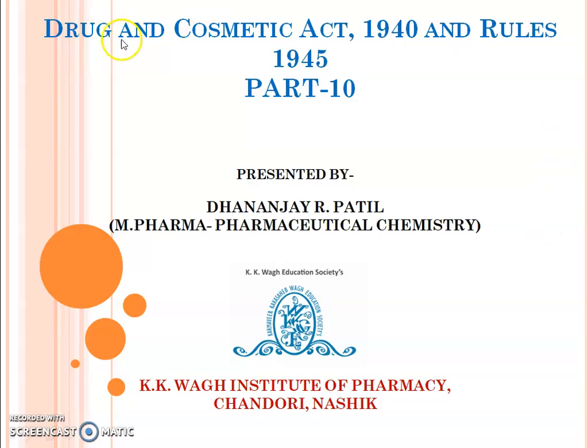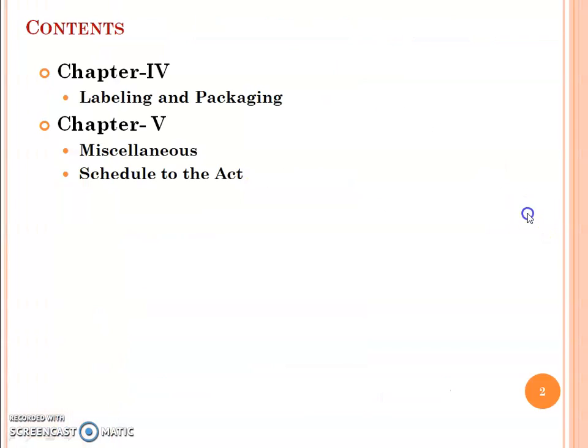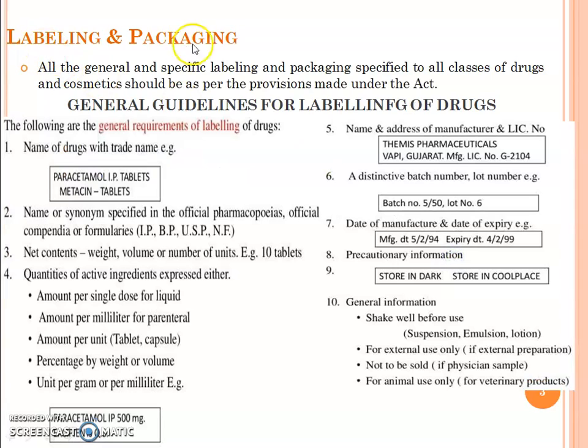Today we are going to learn about Drugs and Cosmetics Act 1940 and Rules 1945, Part 10. So in Part 10 we are going to cover Chapter 4, in which labeling and packaging, then Chapter 5, miscellaneous, and schedules to the Act. Labeling and packaging: all the general and specific labeling and packaging specified for all classes of drugs and cosmetics should be as per the provisions made under the Act.